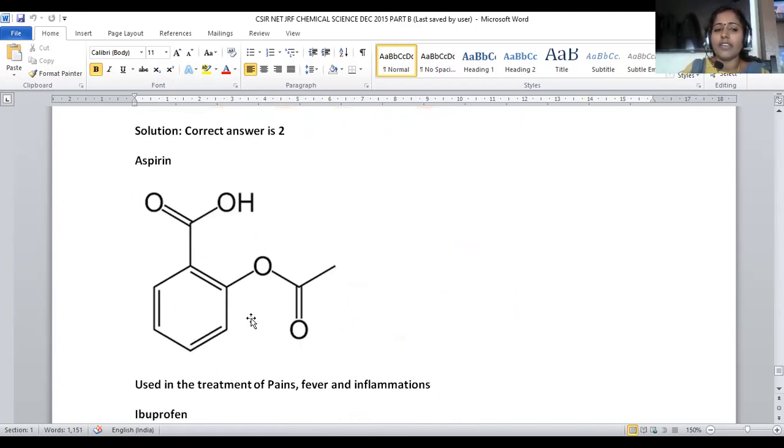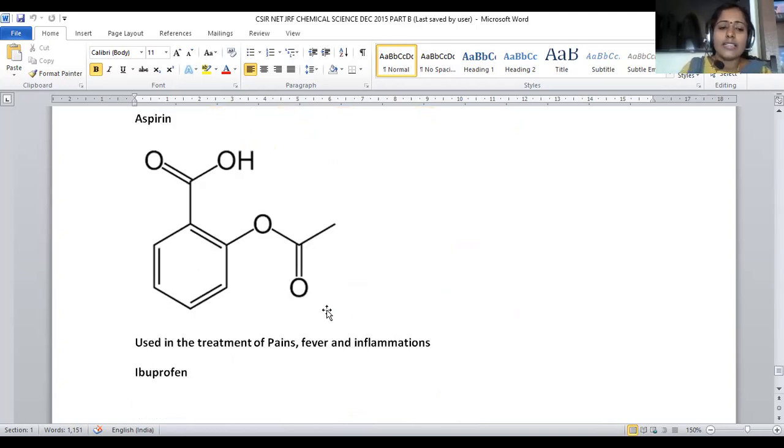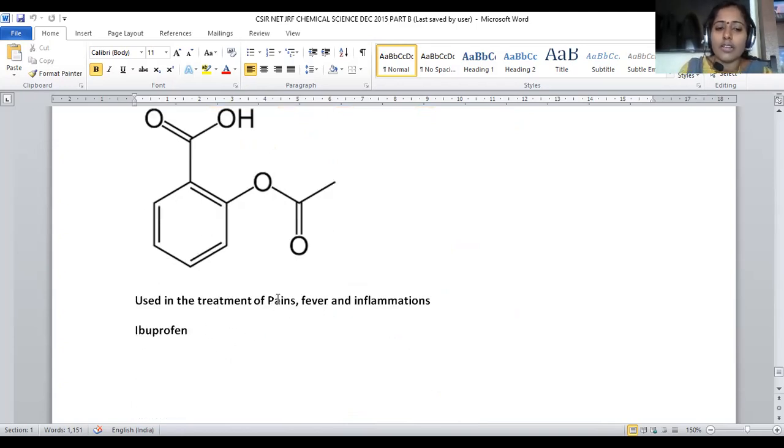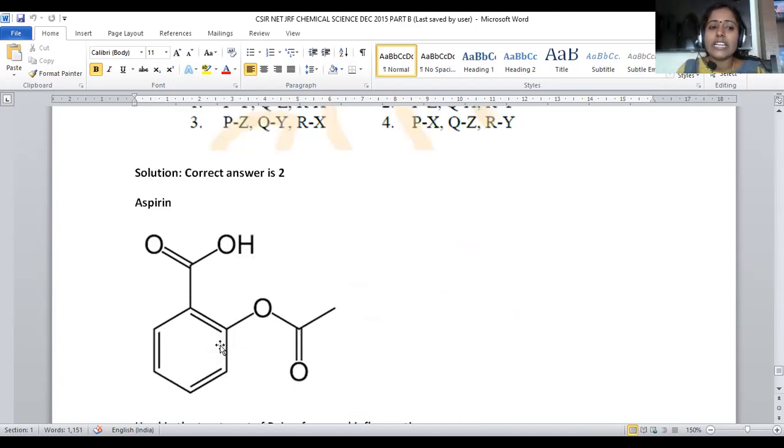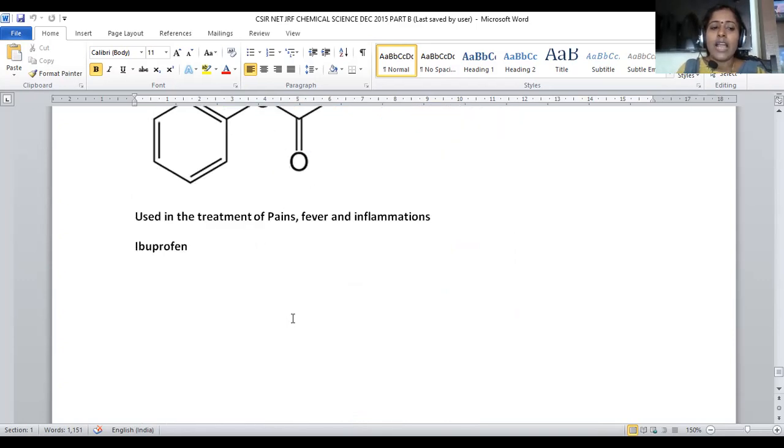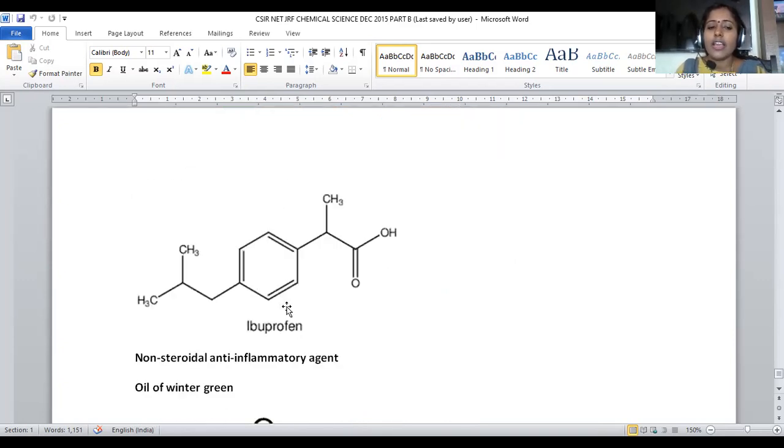O-acetyl salicylic acid is the chemical name of aspirin, and we have an ortho substituted compound where carboxylic acid is one substituent and an ester functional group is also present within the compound. This aspirin is majorly used for the relief of pains and also fever conditions. If any inflammations, redness and swellings are there, all these can be treated by using this aspirin. And second is about ibuprofen.